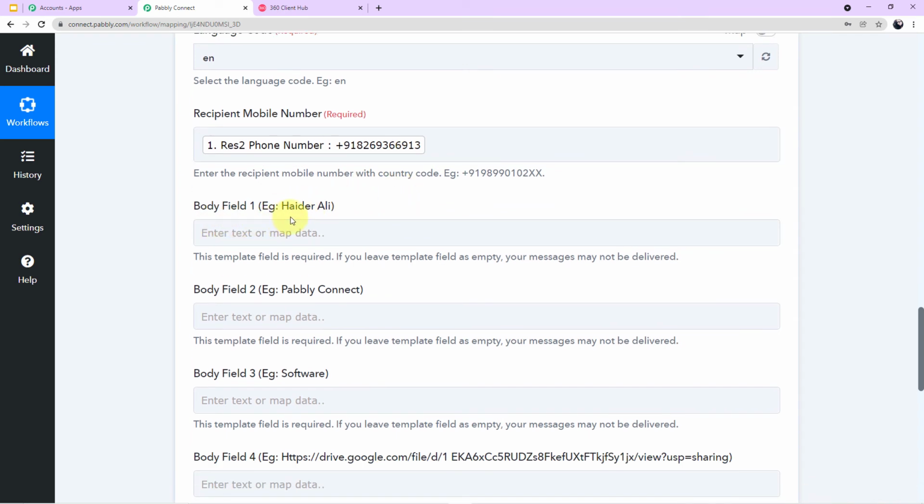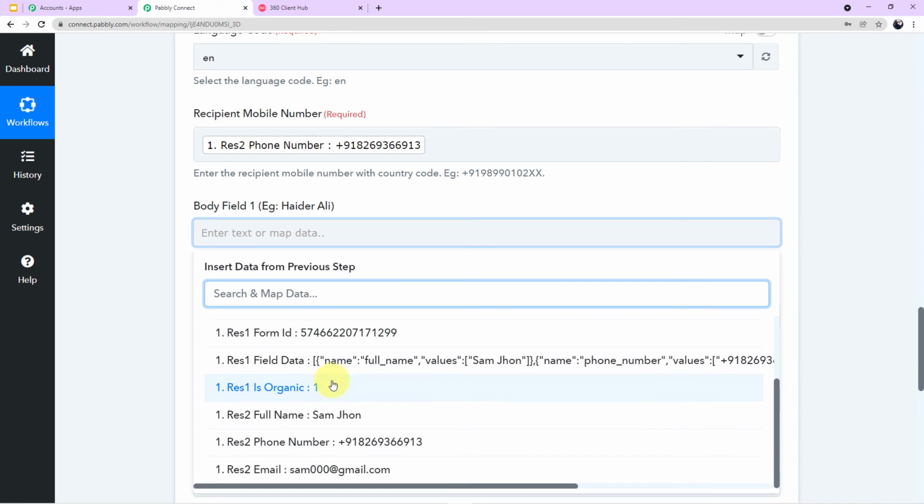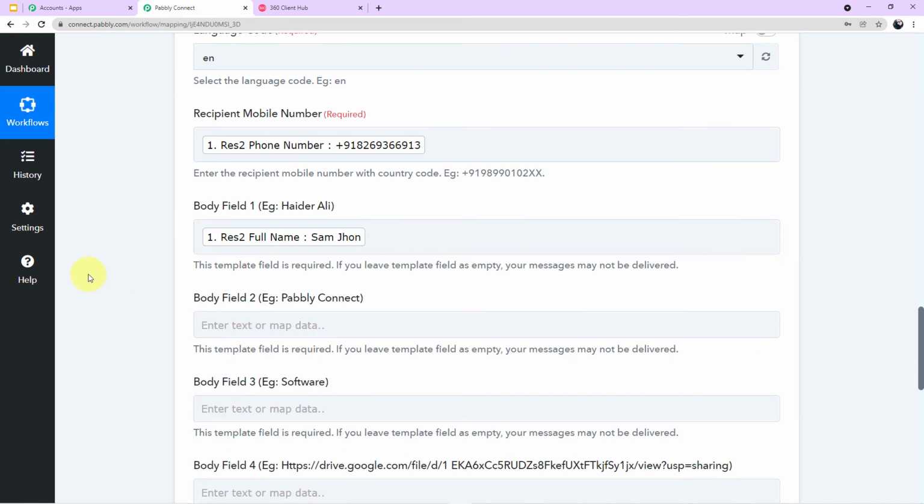Now the body fields have started, guys. In front of every body field, an example is given so that you can understand what we have to fill in the particular body field. Like in body field 1, the example given is Heather Ali. So here we have to map the name of our customer. How? You have to click the field, go to the scroll down, search for the value and simply click here.